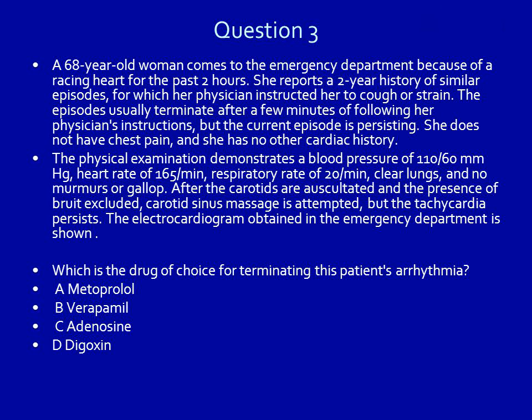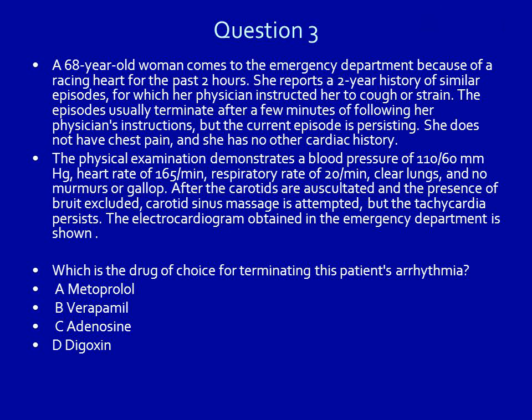The physical examination demonstrates a blood pressure of 110/60 mmHg, heart rate of 165 per minute, respiratory rate of 20 per minute, clear lungs, and no murmurs or gallop. After the carotids are auscultated and the presence of bruit excluded, carotid sinus massage is attempted, but the tachycardia persists. The electrocardiogram obtained in the emergency department is shown.